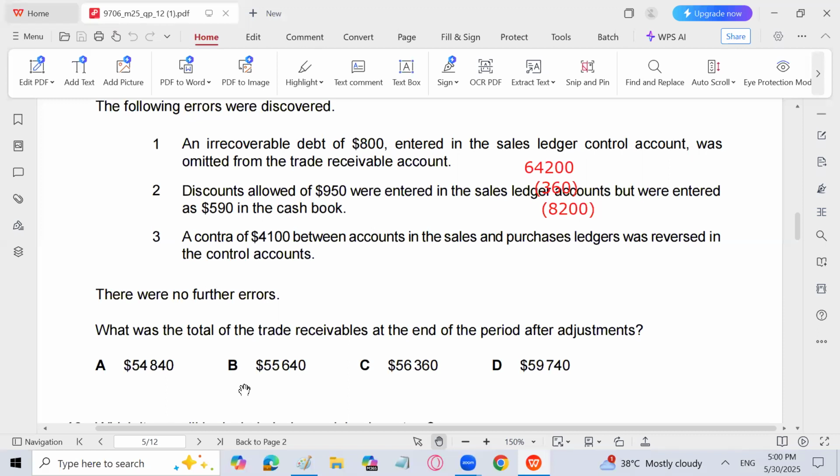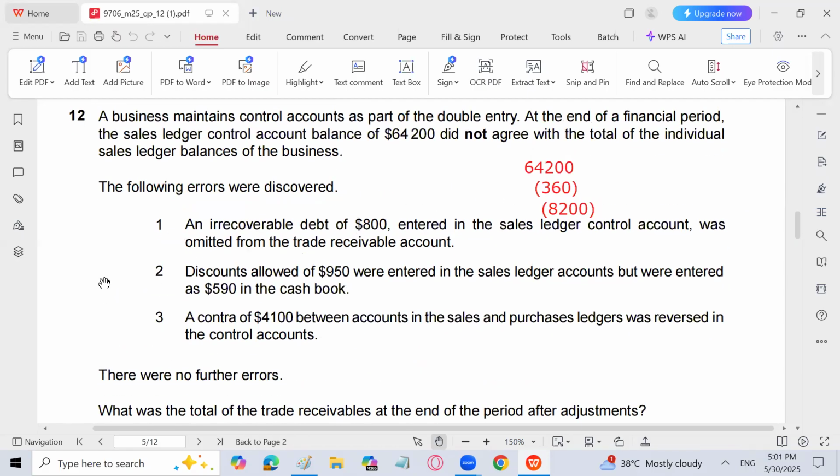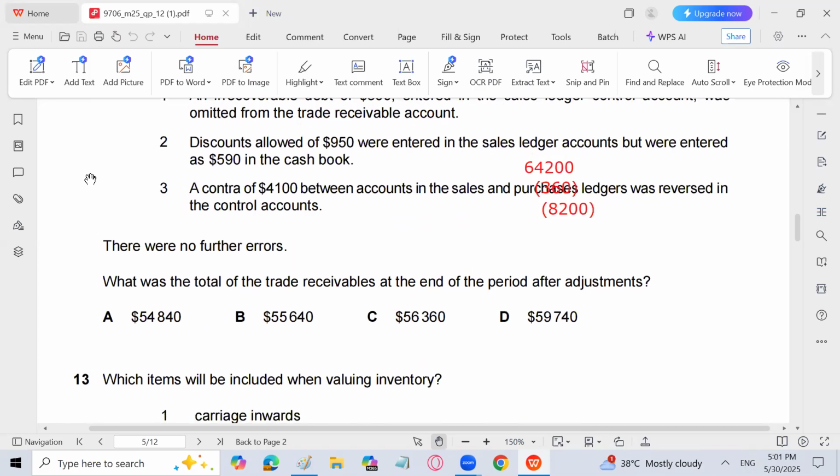55640. Sir, why will we not use the individual sale ledger error or entries in the individual sale ledger balance? Because the sale ledger balance is not given in the question. So we can't use the sale ledger balance to correct it. We can only correct the control account balance, and obviously whatever the corrected control account balance, the corrected sale ledger balance should be the same. So that's how we have done that.